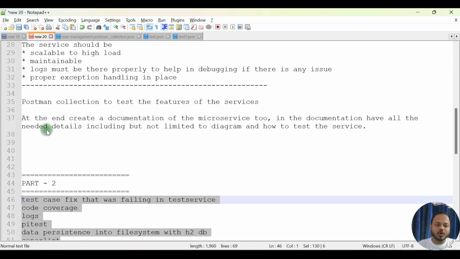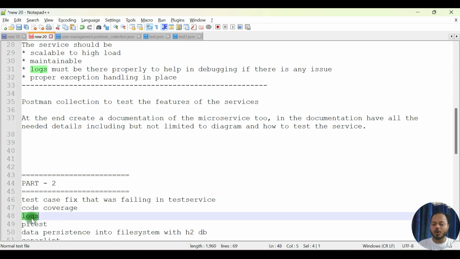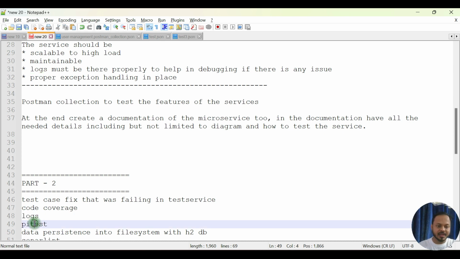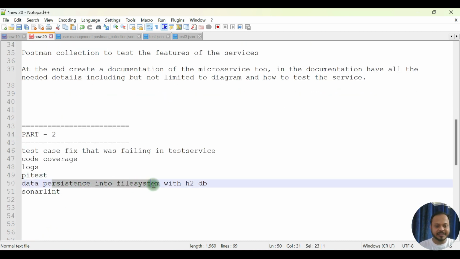Okay, so what was left from part one, the basic things that were missed from there. First thing is that there was one test case failure in the test service. We need to fix that. Code coverage was not that up to the mark. We'll try this again. There were no logs added into the system. We'll try to add the logs. We missed executing PIT, that is the mutation testing, to check the code coverage part here. And data persistence into file system.